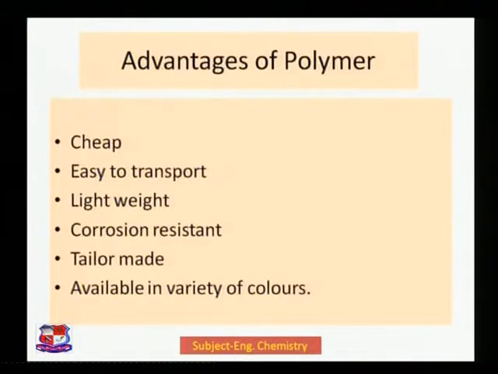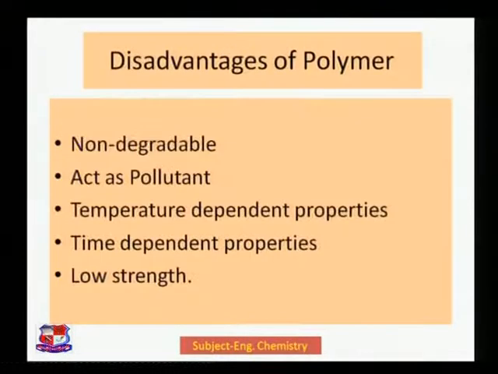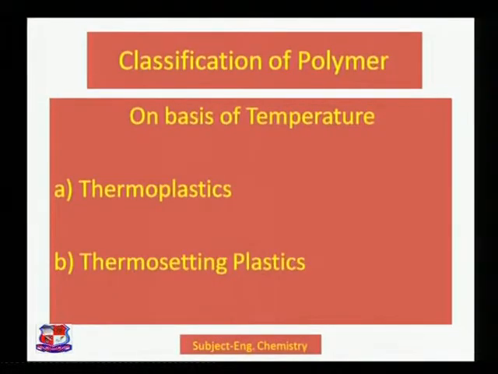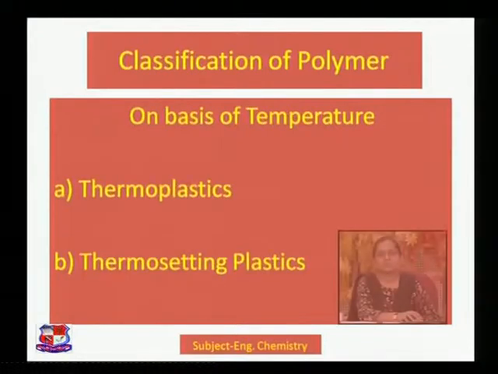The advantages of polymer we have seen: cheap, easy to transport, lightweight, corrosion resistant, tailor made, available in a variety of colors. The disadvantages we have seen: acting as a pollutant, temperature dependent property, time dependent property, low strength. Then we classified the polymer into three categories: on the basis of temperature, on the basis of structure, and on the basis of the functional group.